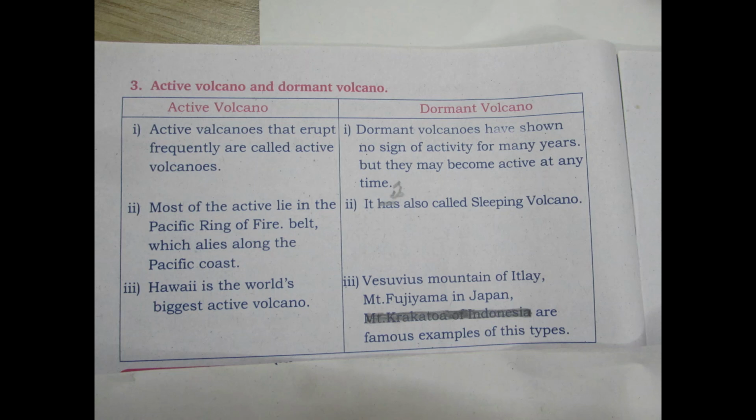Third point for active volcano: Hawaii is the world's biggest active volcano. Third point for dormant: Vesuvius mountain of Italy and Mount Fujiyama in Japan are famous examples of this type of volcanoes.